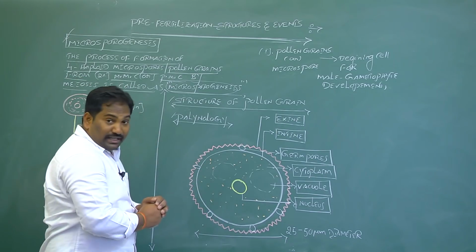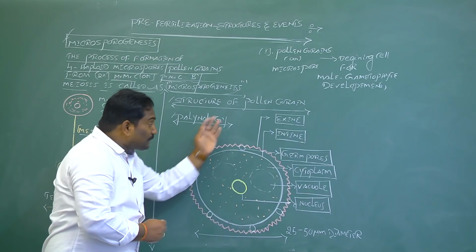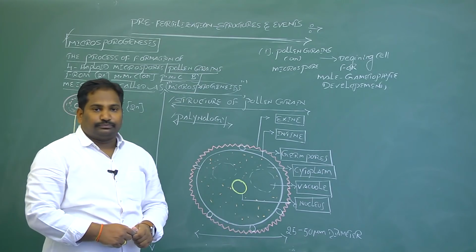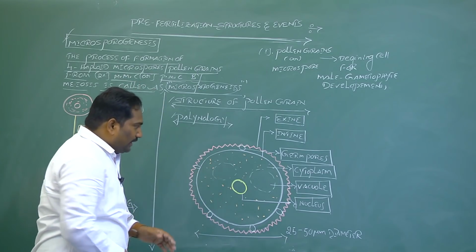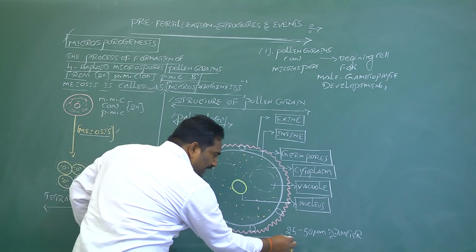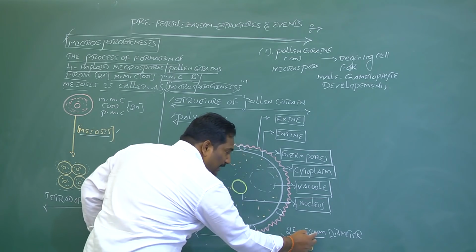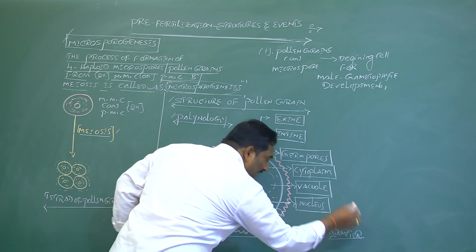Each pollen grain looks spherical or round in shape. Each pollen grain measures 25 to 50 micrometers in diameter.